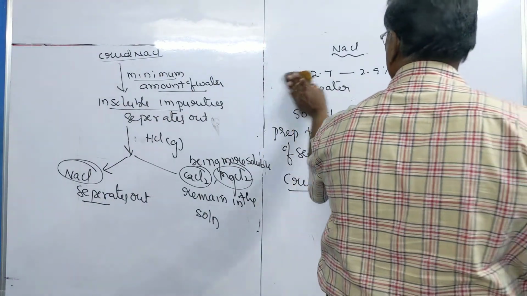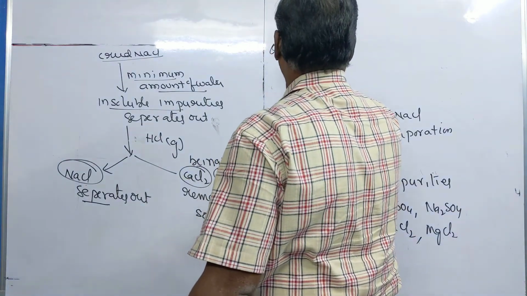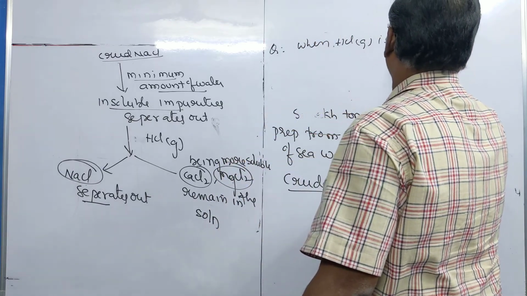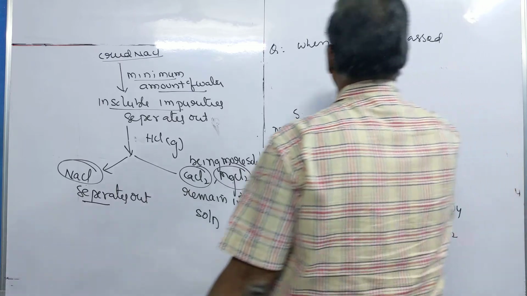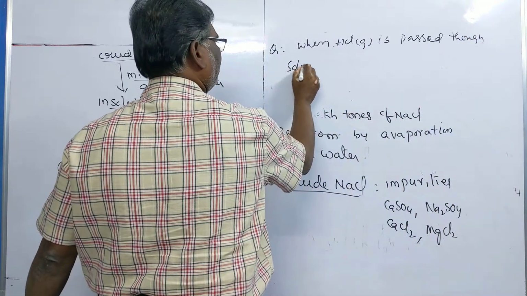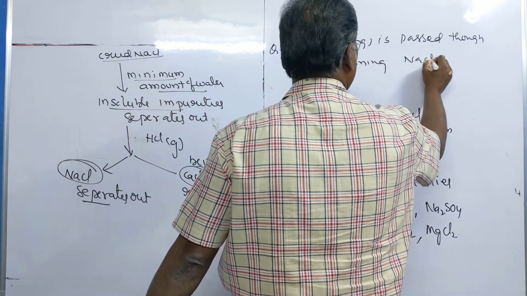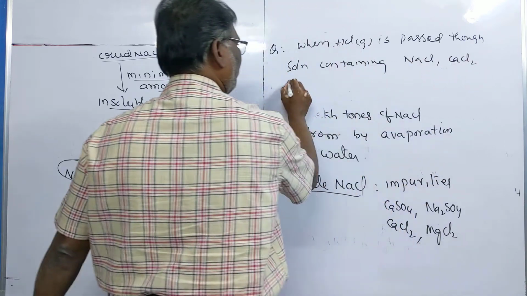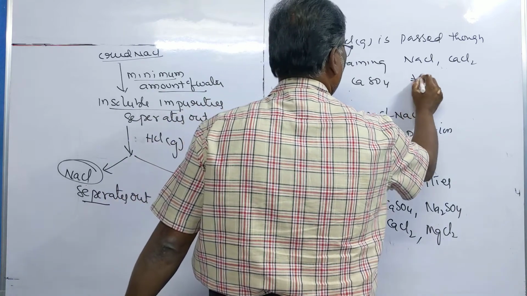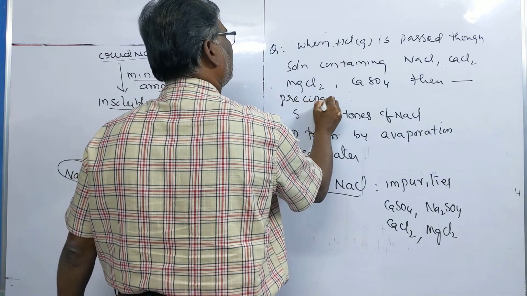So the question asked is, when HCl gas is passed through a solution containing NaCl, CaCl2, MgCl2, CaSO4, then dash precipitates first.